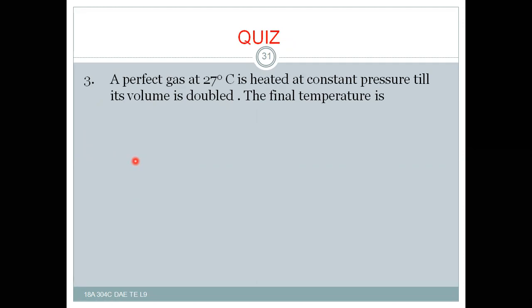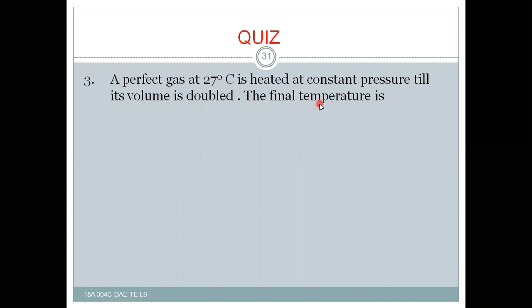So next is, a perfect gas at 27 degrees Celsius is heated at a constant pressure till its volume is doubled. The final temperature is to be found. The volume is doubled, that means V2 is equal to 2V1, and V1 by V2 is equal to 1 by 2. So the initial temperature is given for us.